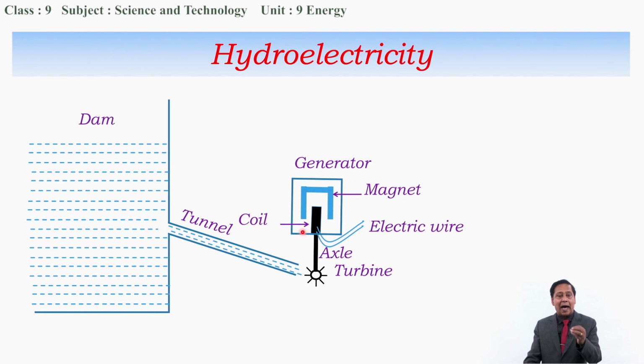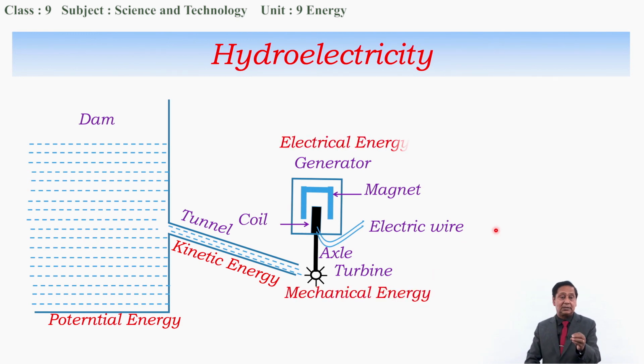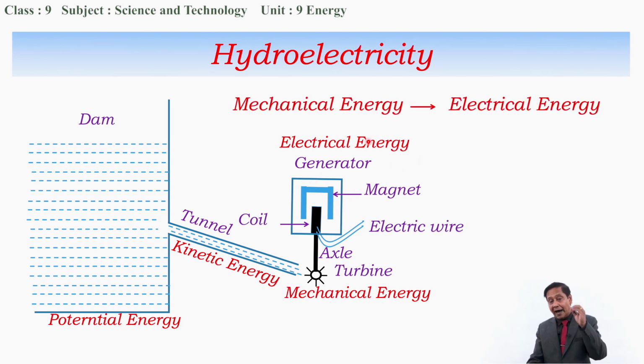This way hydroelectricity works. The energy conversion in hydroelectricity is: the potential energy contained in the water of the dam converts to kinetic energy when the same water flows through the tunnel, and when the flowing water rotates the turbine, it converts to mechanical energy, and when the generator runs, the mechanical energy converts to electrical energy. Thus, a hydroelectric plant converts mechanical energy into electrical energy.